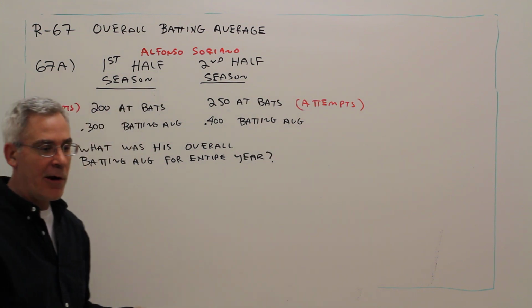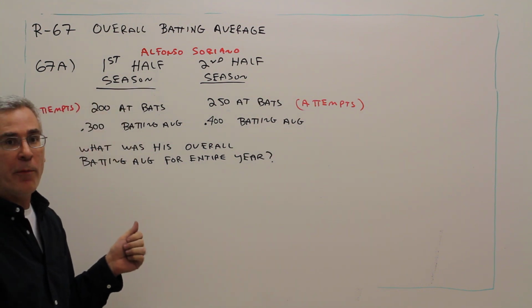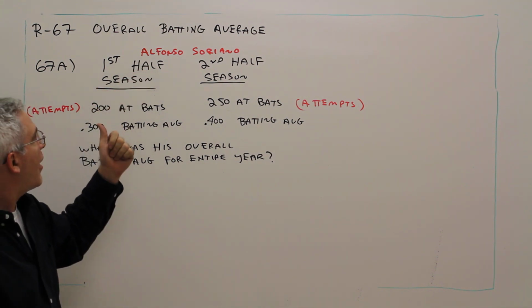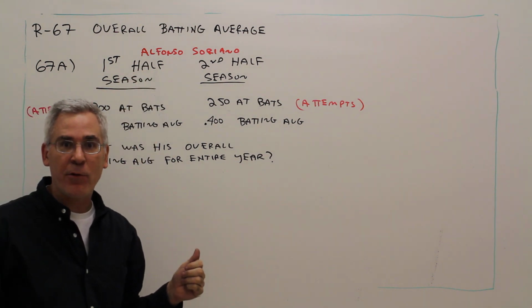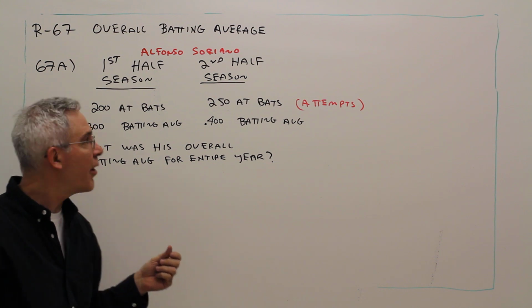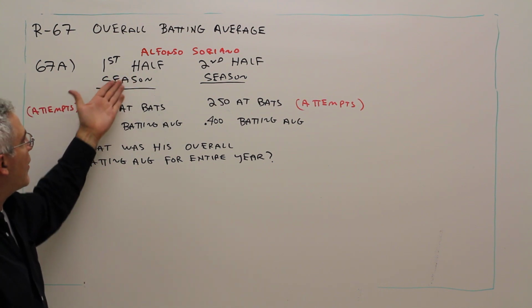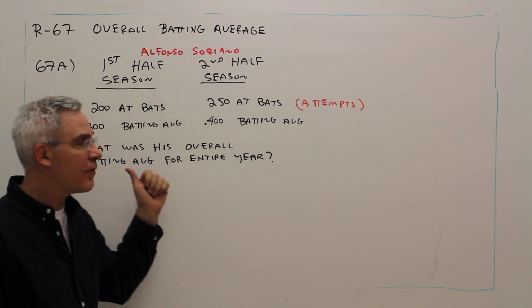Welcome to video R67, overall batting average. So we have the statistics for Alfonso Soriano of the Chicago Cubs for the first half of the season and the second half of the season.